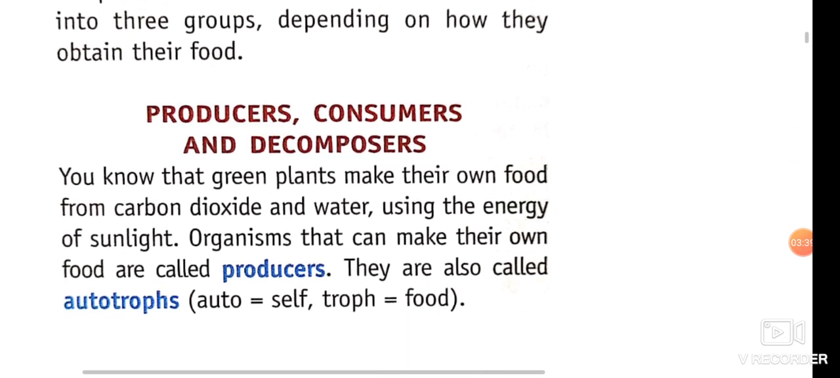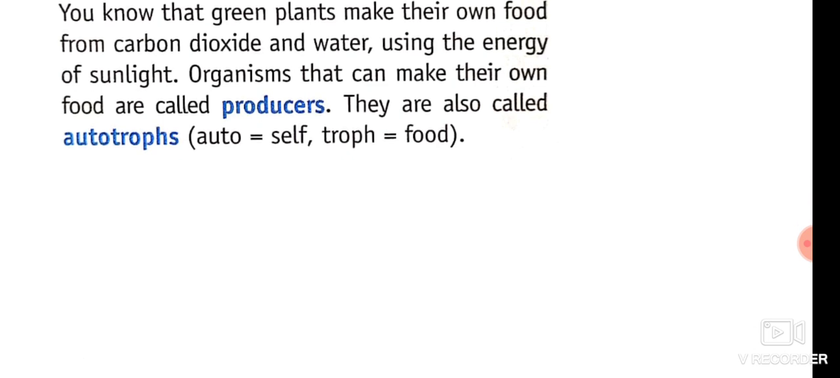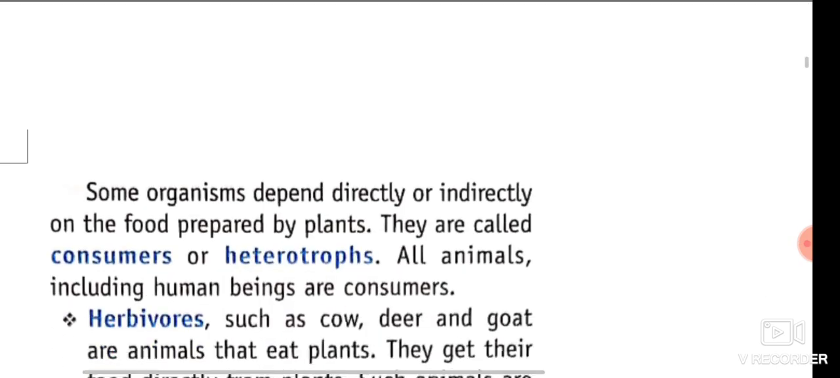Let us understand, what are producers? The plants which make their own food with the help of the photosynthesis process in the presence of carbon dioxide, water and sunlight are known as producers. Why are they called producers? Because they are the primary link of the food chain. They provide food to all the animals of the world.